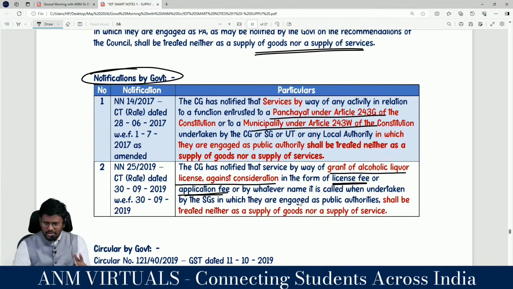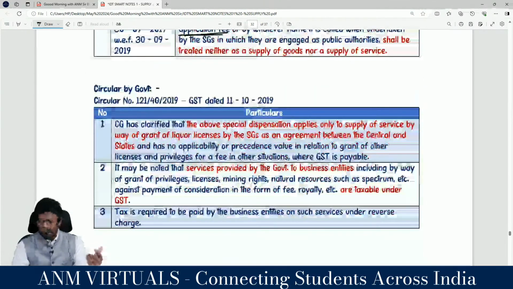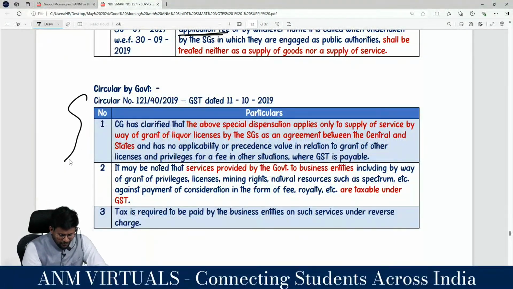So these are the two things: if it is done by government or local authority, it will neither be treated as supply of goods nor treated as supply of services. These two things are statutory functions entrusted under article of the Constitution and to a municipality under article. And number 2 is granting of liquor license by any government, in consideration in the form of license fee, application fee or whatever name called, will neither be treated as supply of goods nor treated as supply of services. But we are having one circular.